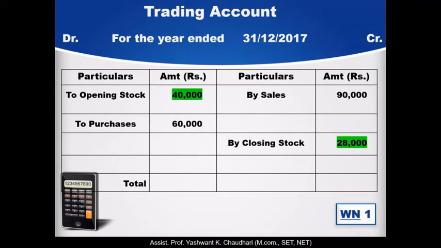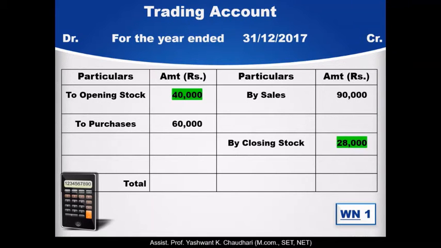So we have to prepare first the trading account, debit and credit, for the year ended 31st December 2017. First we will write to opening stock, that we calculate in the working note, rupees 40,000. We have been given rupees 44,000 in the question, but this is an overvaluation of stock by an extra 10%, so we converted it to cost, rupees 40,000.